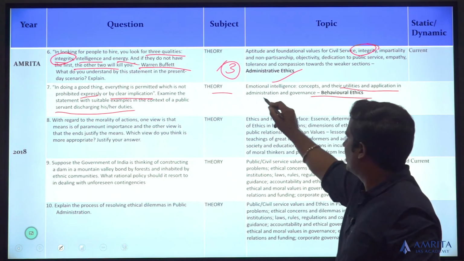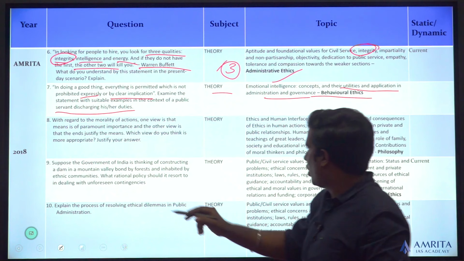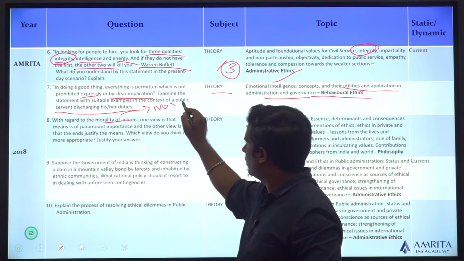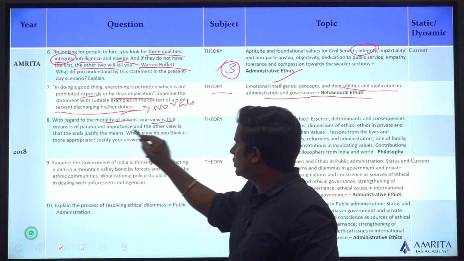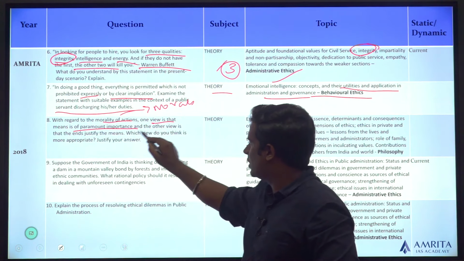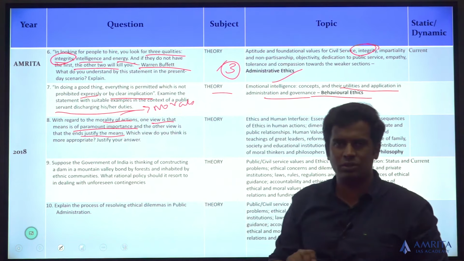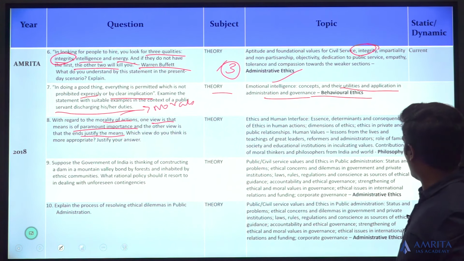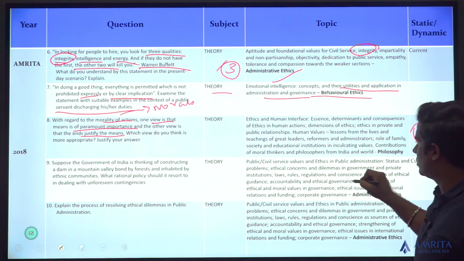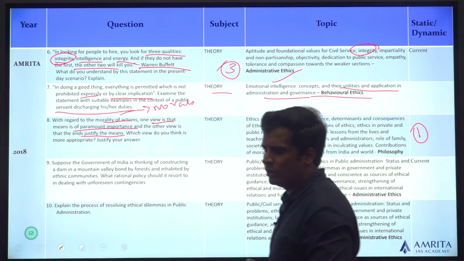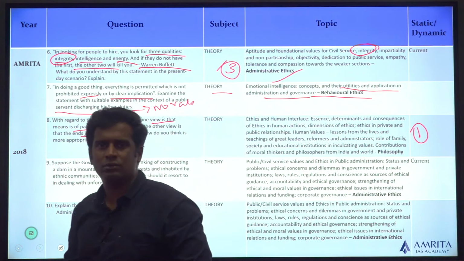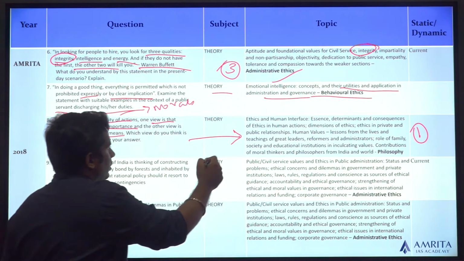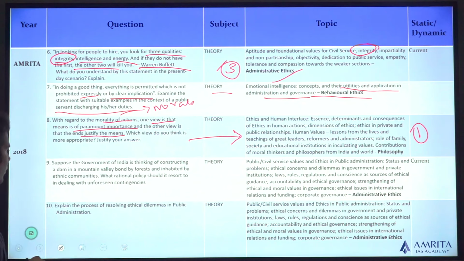Utilities and application, administration and governance, morality of action, morals. One view is that means are of paramount importance and the other view is that ends justify the means. So in short, it's talking about morals. Topic number 1 of your syllabus, which talks about human values and ethics, talks about that as such. So you can go for this. Again, topic number 1, philosophy.